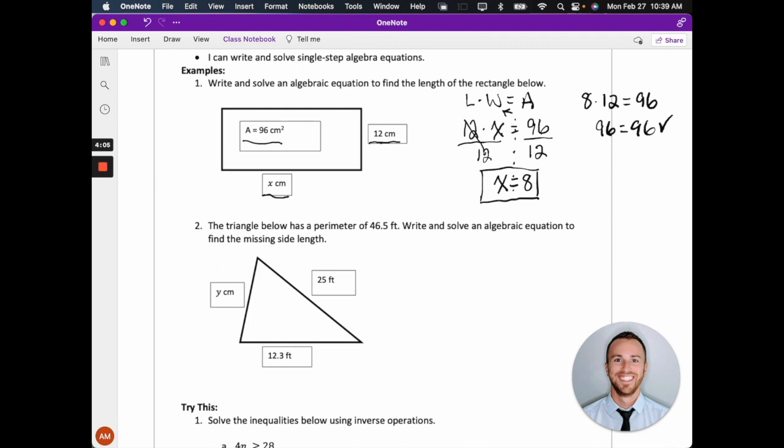All right, let's take a look at number 2. Similar, but slightly different here. It says the triangle below has a perimeter of 46.5 feet. Write and solve an algebraic equation to find the missing side length.